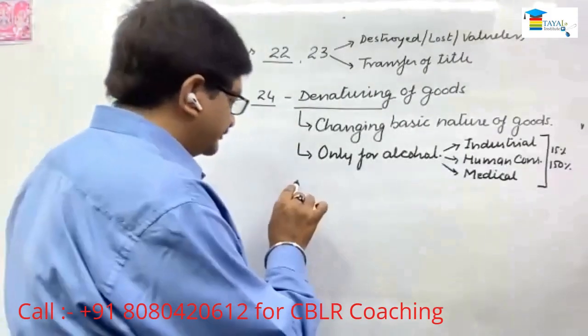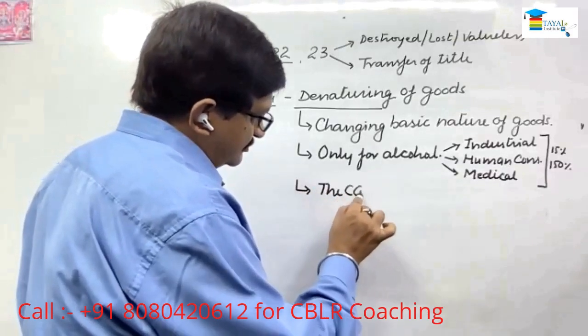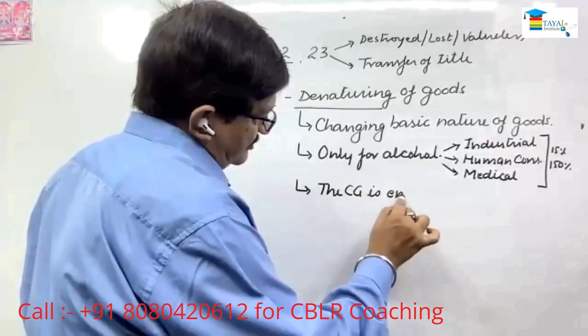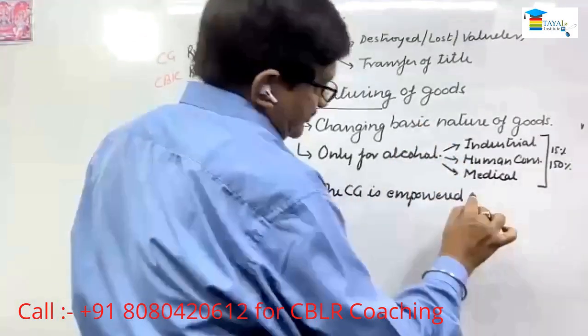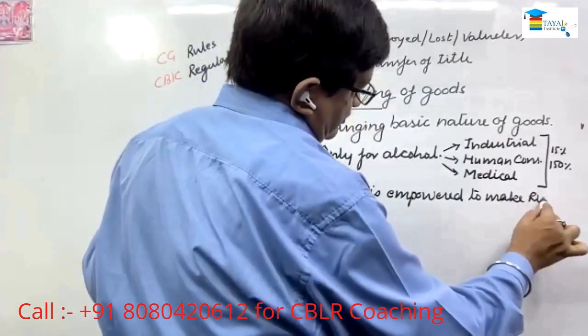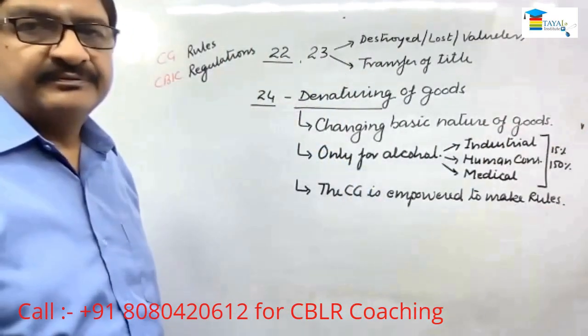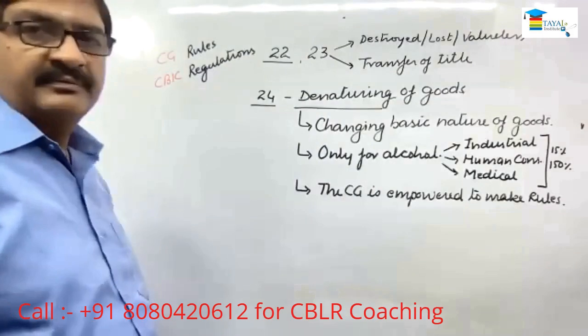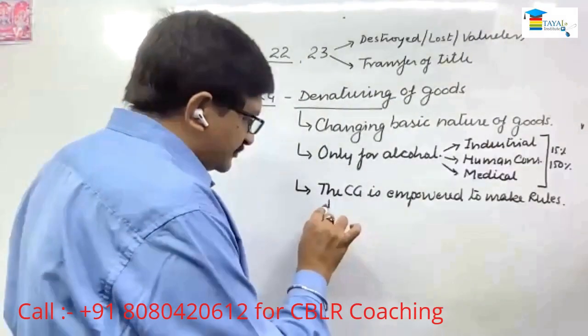So here, the central government is empowered to make rules. Right? Now, what is given in the rules?